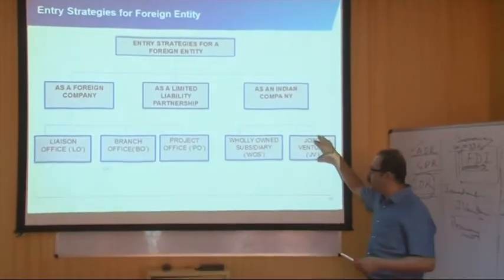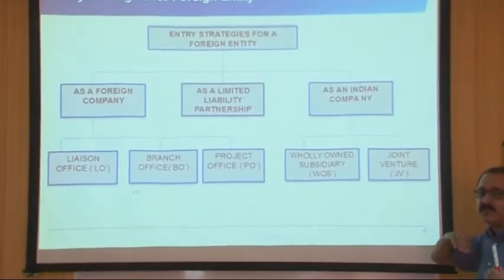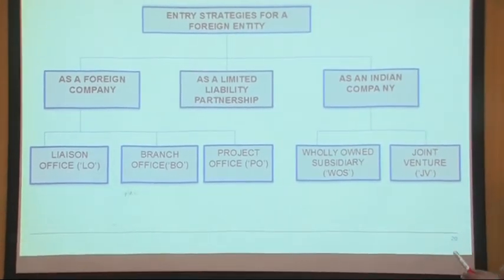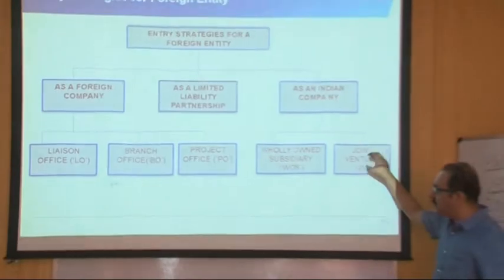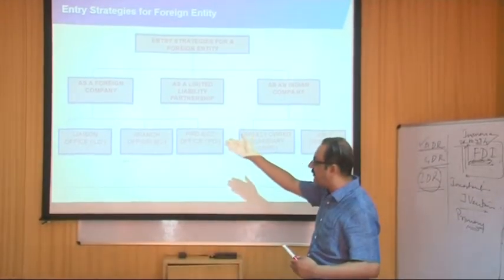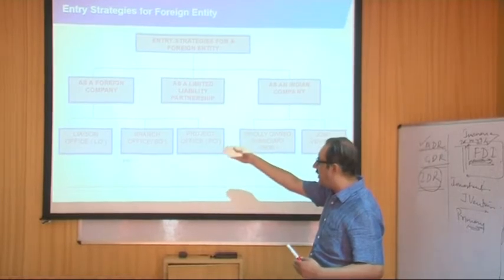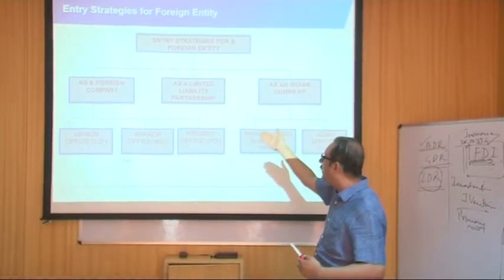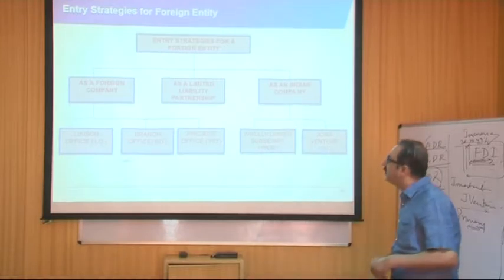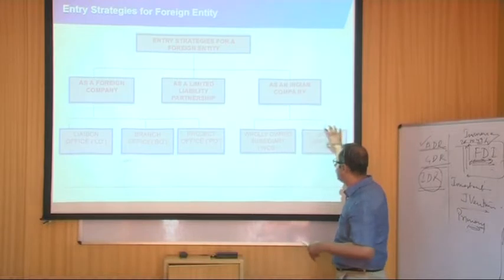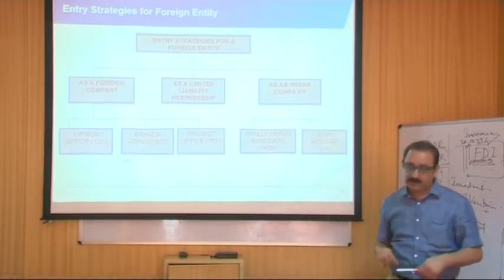They can come in the form of joint ventures. When we talk about ICICI Prudential or Birla Sun Life, they are broadly coming in the form of JVs. Or these entries could be as a foreign company straight away, investing in an Indian company as a foreign branch office, or you can also have an LLP, which is a limited liability partnership. But broadly we are focusing on these two aspects as far as foreign investments to the Indian markets are concerned.